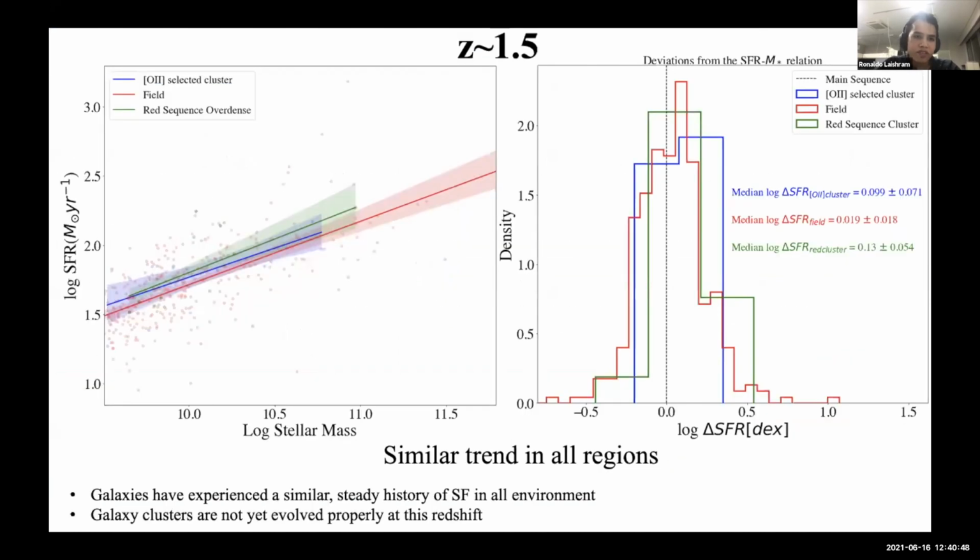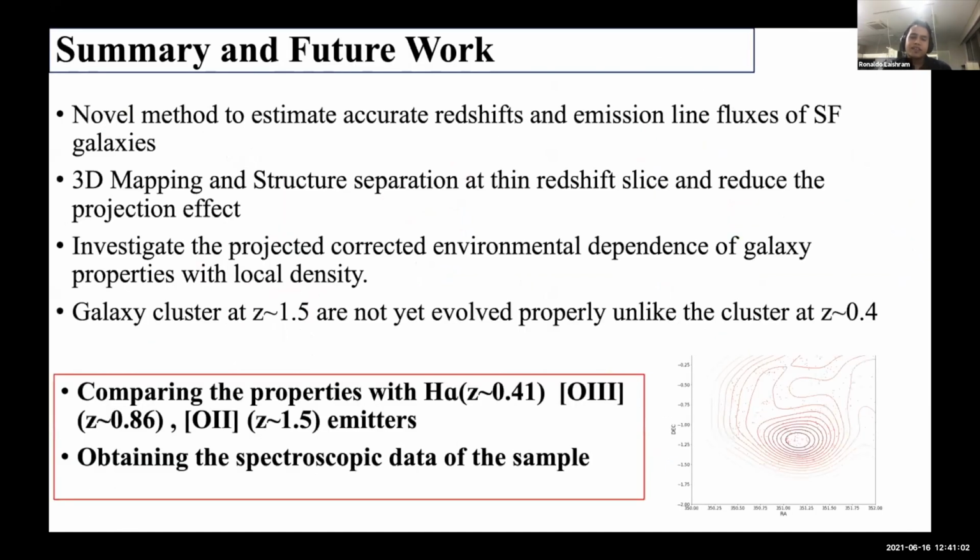I think I'm going to finish. Maybe at redshift 1.5, galaxy clusters are not yet properly evolved, and they have similar star formation in different environments. In summary, we use these novel methods to estimate accurate redshifts and emission line fluxes, separate the structures, correct the projection effect, and map the 3D structures, so we can investigate the environment very accurately. And so, thank you so much.